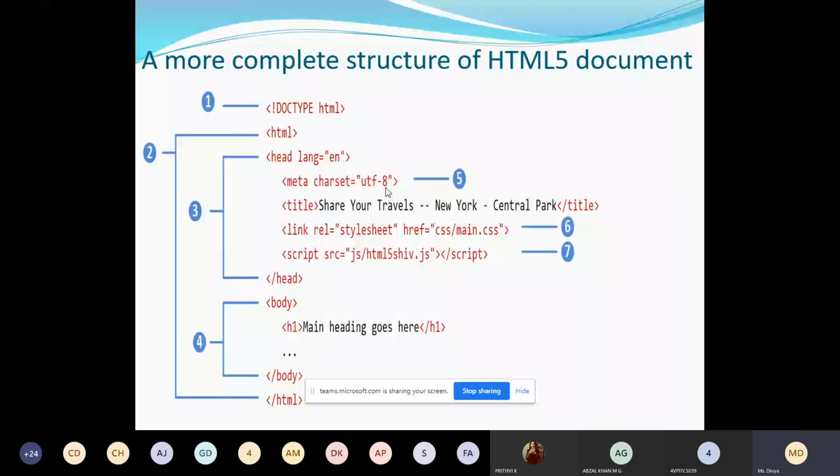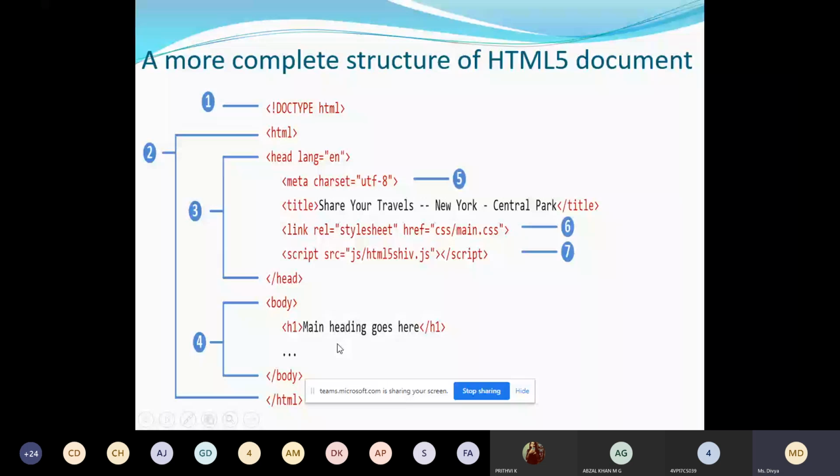Moving on to the fourth point, which I have not explained yet. The fourth point is the body part, where you write different tags, and that tag content will be displayed in the browser. In the body tag, we have written a paragraph and a heading. Whatever you write inside this tag will be displayed in the browser.